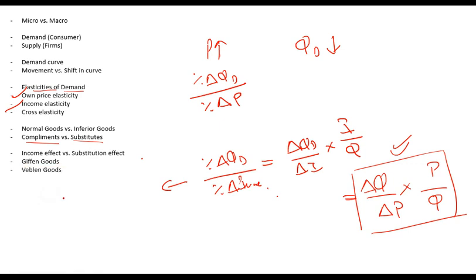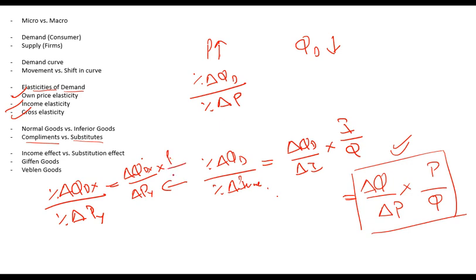So if I take, for example, percentage change in quantity demanded of X divided by percentage change in price of Y, another product, that is known as cross elasticity of demand. And again, I can use the same formula: change in quantity demanded of X divided by change in price of Y, multiplied by price of Y divided by quantity of X. So remember these formulas. Any problem so far up till here?